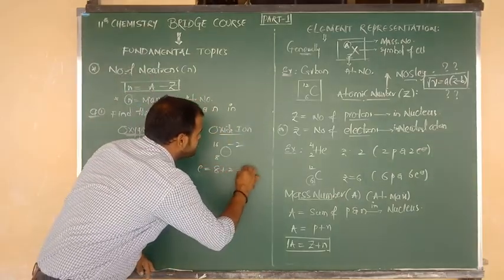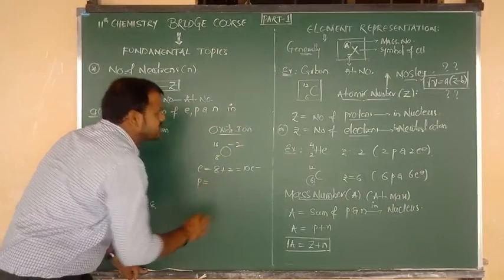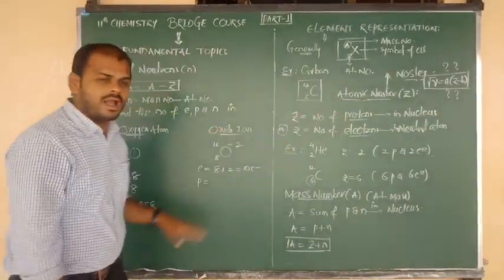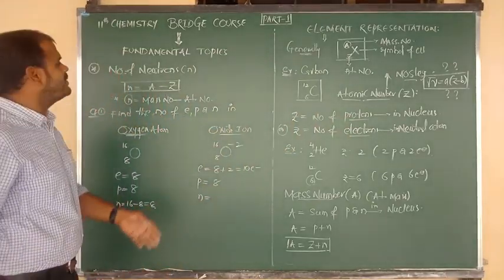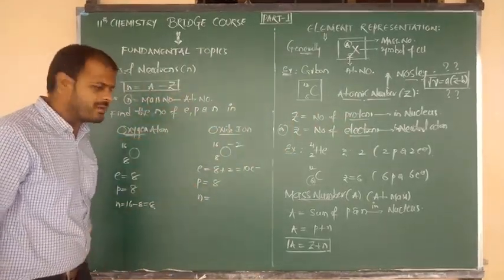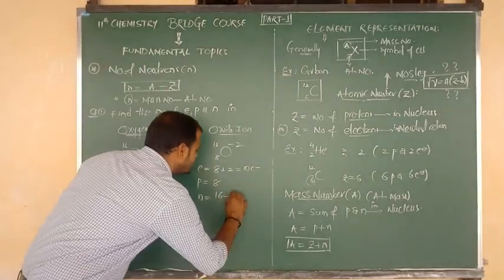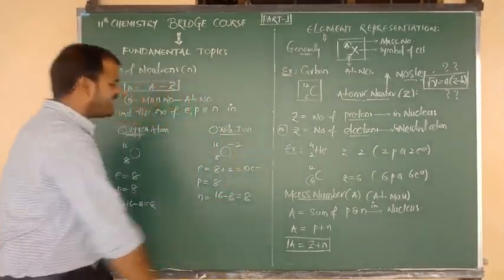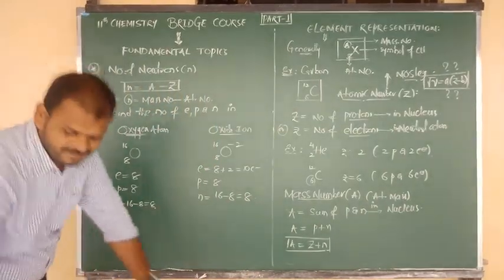So the answer is 10 electrons. Next, protons: the proton value always equals the atomic number, so the answer is 8. For neutrons, the common formula is mass number minus atomic number. The mass number is 16 and the atomic number is 8, so the answer is also 8. I hope you understand. Can I give you another question?